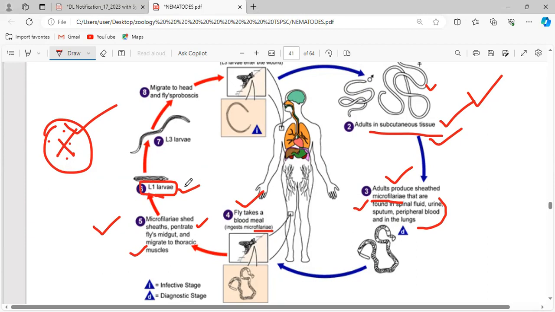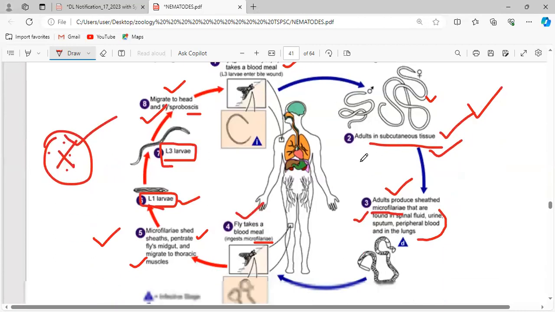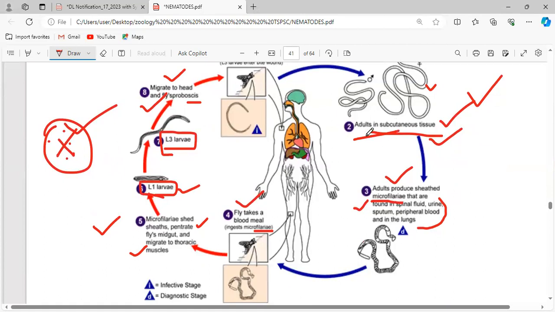And after the first stage, second stage, and the third stage, the larva will reach the head and the fly's proboscis, and it is the third larval stage that is present in the fly's proboscis. Via this proboscis, the structure that punctures the human skin, the third stage larva will enter into the human, and once again the larval stages will develop into an adult form.